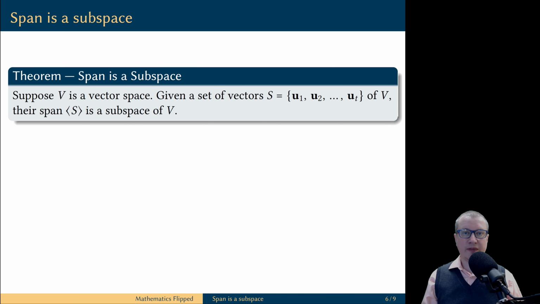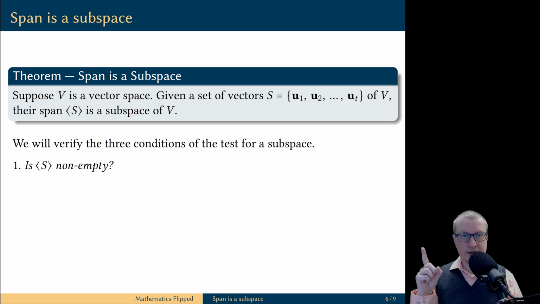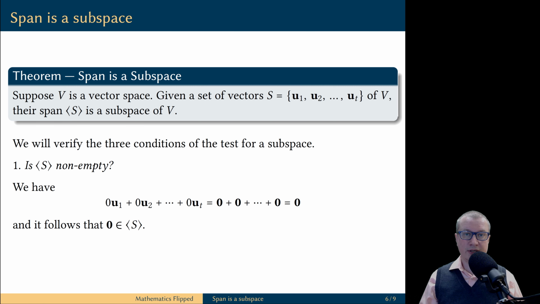Let's prove that the span of any set of vectors in a vector space is automatically a subspace of this vector space. In the previous video, we discovered a simple 3-step test for a subspace, so I'm going to apply this test here. Step number 1, we need to make sure that our subset is not empty. For example, we can create an explicit linear combination when all the scalars are equal to 0.